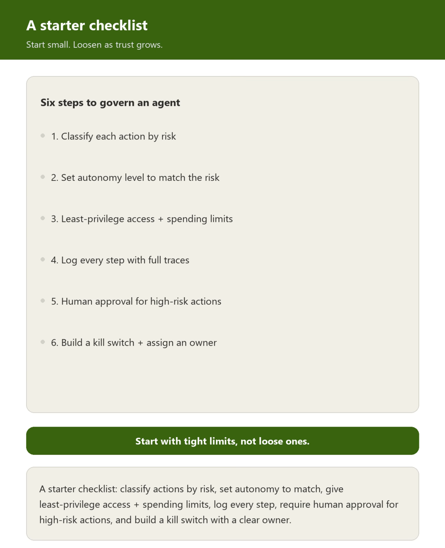Here is a simple starting checklist. 1. Classify each action by risk. 2. Set an autonomy level to match that risk. 3. Give least privilege access and spending limits. 4. Log every step with full traces. 5. Add human approval for high-risk actions. 6. Build a kill switch and assign a clear owner. Start small, with tight limits, and loosen them only as trust grows.